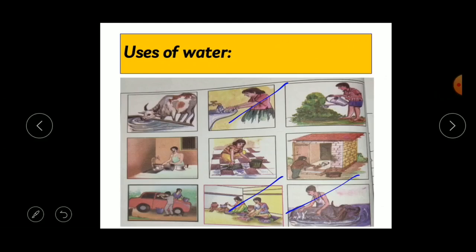Water is not only used for the daily activities of living beings, but it is also very essential for agriculture. For agriculture we need water to grow the crops. It is very essential for the industries. It is also needed for water transportation, for construction of buildings, and for generation of hydroelectricity, that is, for the preparation of electricity, we need water, right? So these are some of the uses of water.